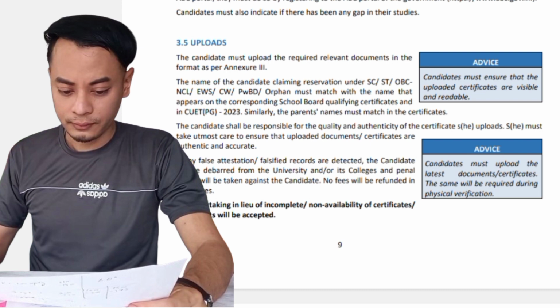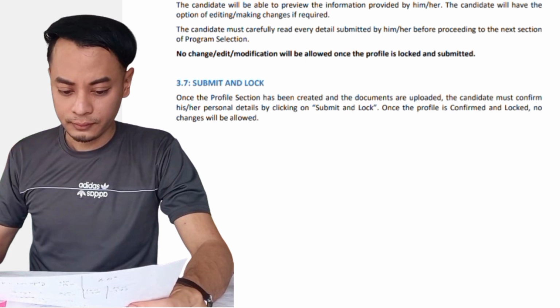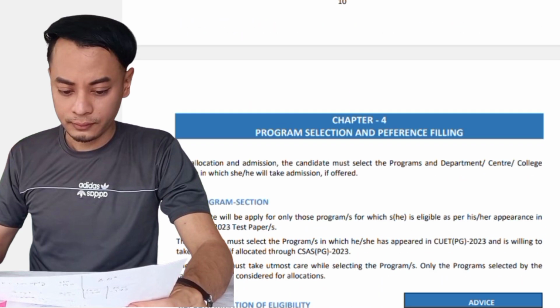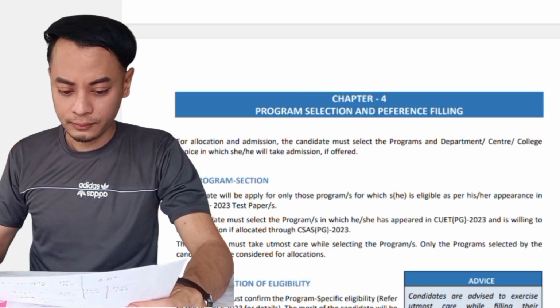Your certificates, like your class 10 and 12 certificates, and then your category certificates, maybe SC, ST, OBC, and so on, all of these you also need to upload in your profile. Once this process is over, you need to submit and lock your profile, which means that your profile is already created, and you have finalized whatever is provided in your profile. Once this is done, you need to go to the next step.